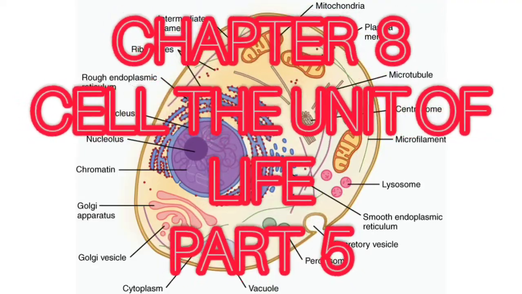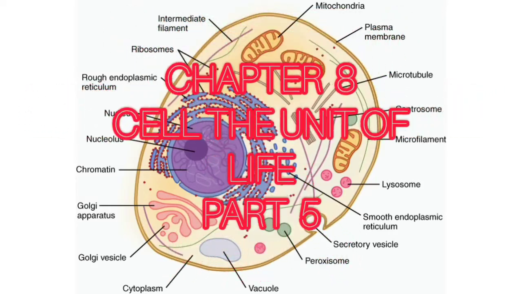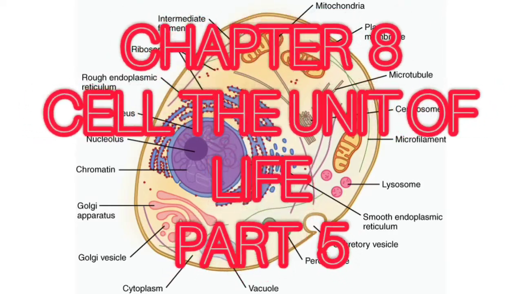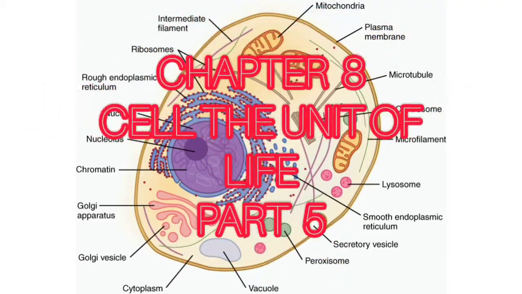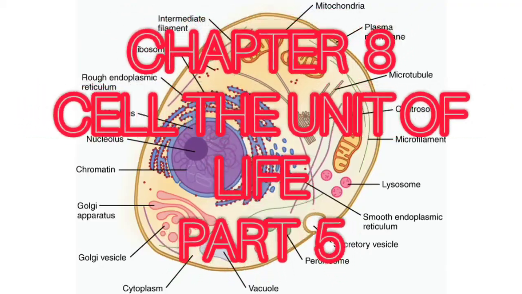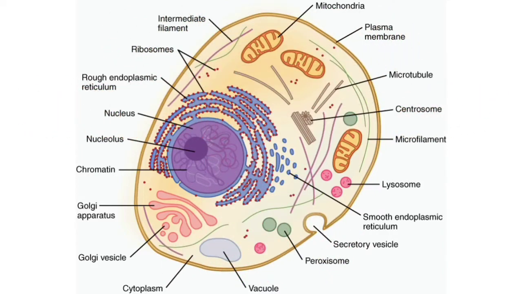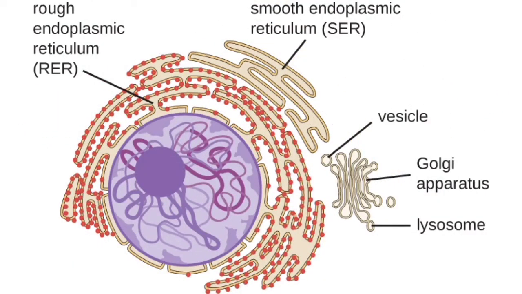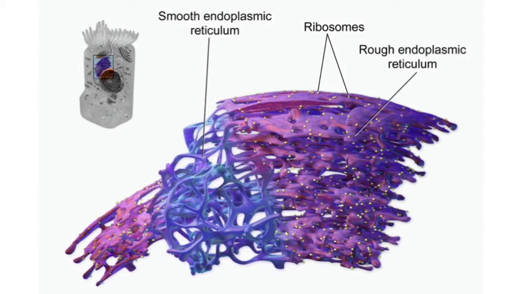Good morning, students. Today we are going to study the structure and functions of endoplasmic reticulum, Golgi apparatus, and lysosomes. So the endoplasmic reticulum is a complex network of tubular membranes exclusively present in the cytoplasm of eukaryotic cells. The endoplasmic reticulum, in short ER, is a large organelle made of membranous sheets and tubules that begin near the nucleus and extend across the cell.